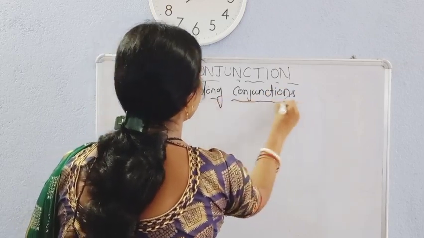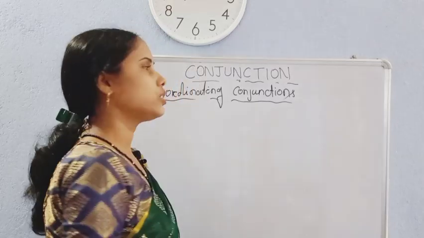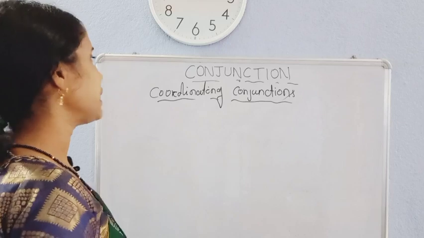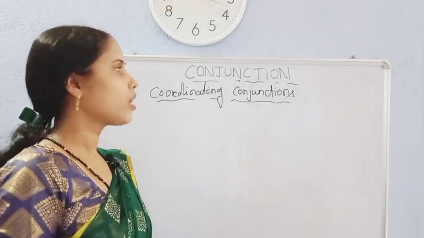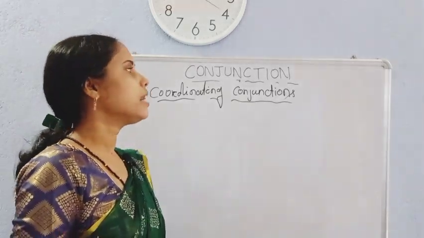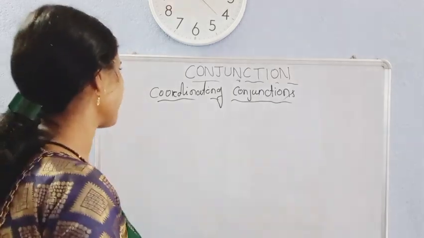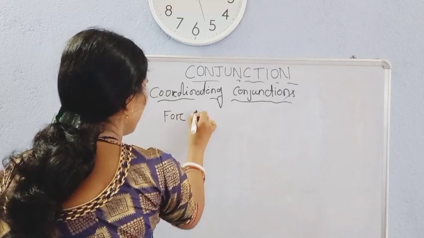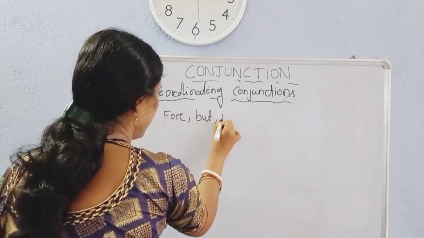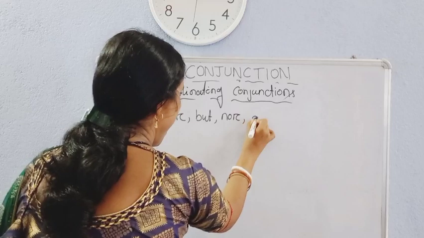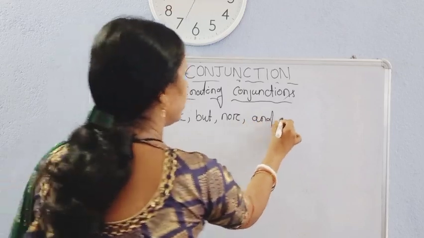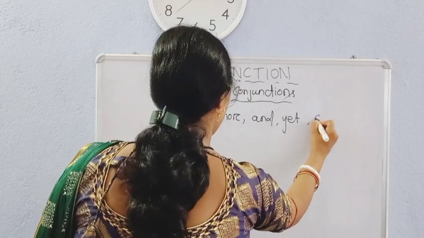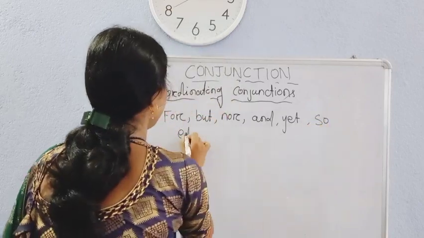And what are coordinating conjunctions? Coordinating conjunctions allow you to connect words, phrases and clauses of equal grammatical rank in a sentence, and they are for, but, nor, and, yet, so, etc.